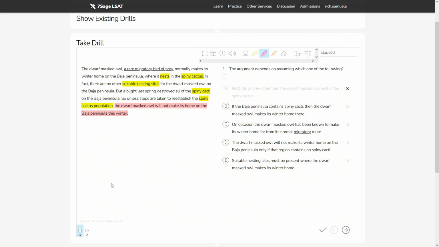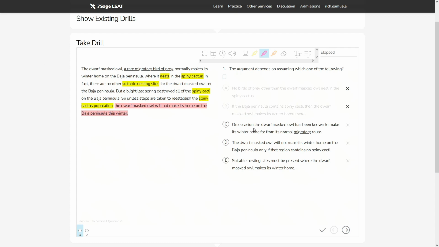Consider an influx of predators to the Baja Peninsula that would deter the birds from wanting to make it the winter home. Even if the spiny cacti exist, great, we've reestablished them, there could be other factors that would make the owls not want to live here. So either way, B doesn't really fit our application.